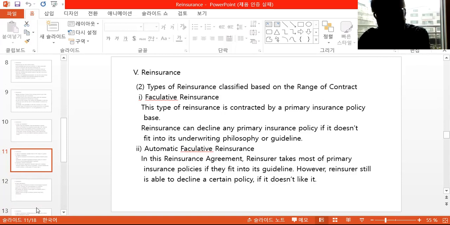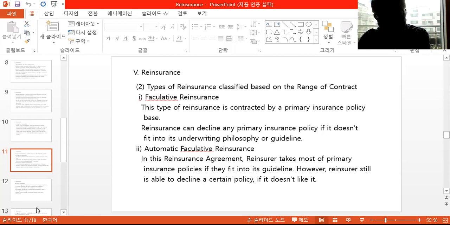And now we're going to discuss the types of reinsurance classified based on the range of contract. There's facultative reinsurance, automatic facultative reinsurance, and treaty reinsurance. The facultative reinsurance is constructed on a primary insurance policy basis, one policy by one policy. A reinsurer can decline any primary insurance policy if it doesn't fit into its underwriting philosophy or guidelines, or whatever reasons. If the reinsurer wants to decline a policy, it can do it.